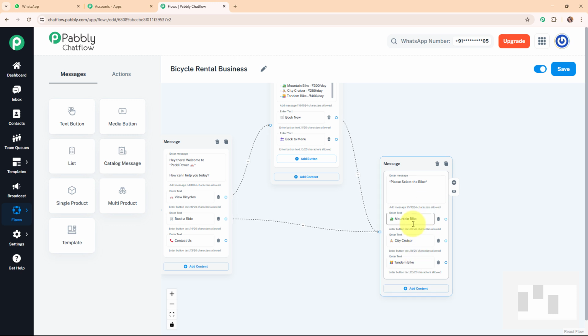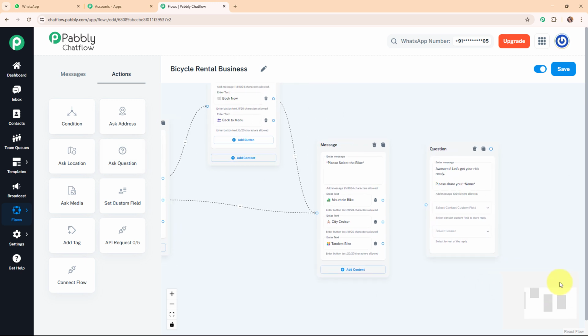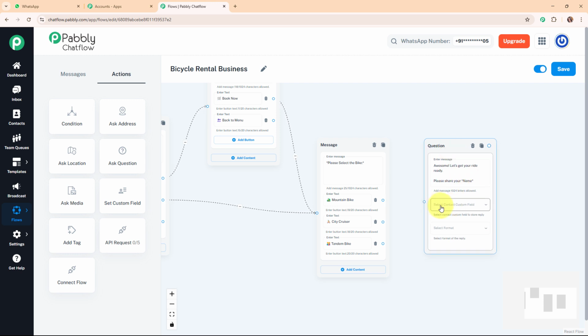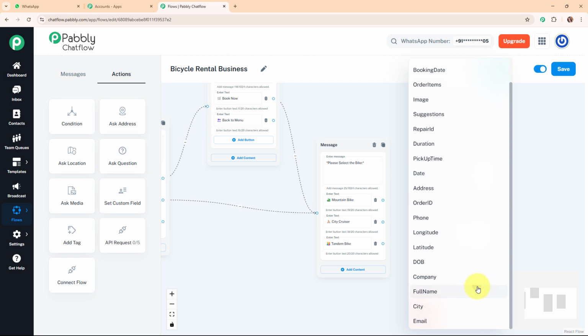Alright, so now after adding this text, whenever my customer selects any of the bikes, I want to ask the customer's name for the booking. So for that, I'm going to click on this actions button, and from here I'm going to select ask a question message box. And here in this ask a question message box, I'm going to add the text as awesome, let's get your ride ready, please share your name. Here you might be wondering what these asterisks are that I've added over here. I've used asterisks to make this text bold. Alright, so let's move forward, and here for the name it is asking me to select the contact custom field. So from here I'm going to select my contact custom field as full name.